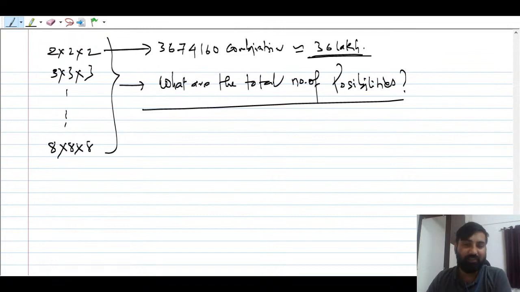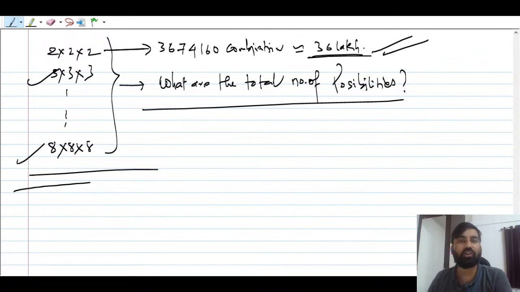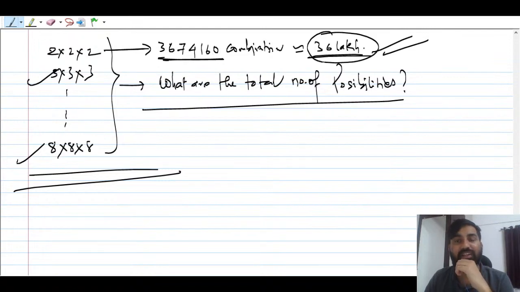Please remember these things. You see these numbers are increasing and will go on, so the total number of possibilities we cannot compute. Playing with the Rubik's cube is fine, but if somebody asks the total number of possibilities, how many ways you can rotate it and switch the color combinations, it is going to be very difficult. These numbers we cannot write or compute like this. These are very big numbers.